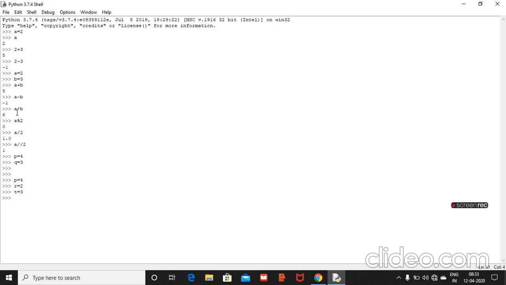And si equal to, if you want to give brackets or not, it's up to you, p star r star t divided by 100. And if you print si, it will give 0.24. So see, this is for simple interest.